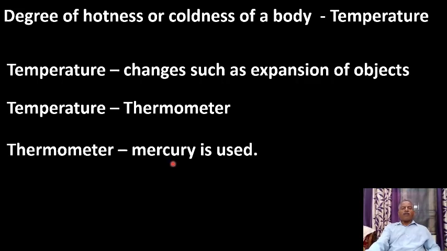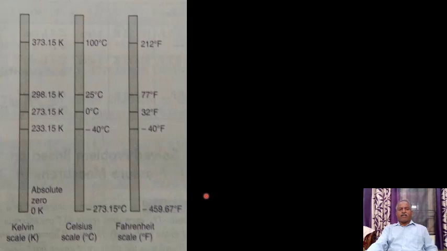Thermometers contain mercury as a liquid. Temperature can be measured in terms of the effect that its change produces on other measurable properties such as expansion of objects. In a thermometer, mercury is used. Mercury is a suitable liquid to use in a thermometer because it does not stick to the glass. Its expansion is uniform. Now let us see the different scales of temperature.